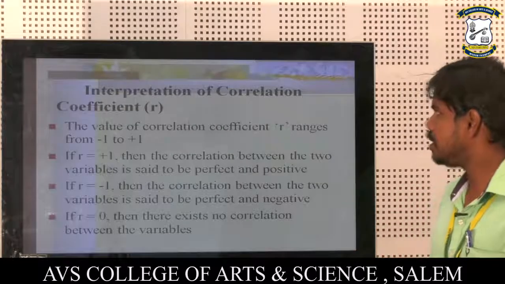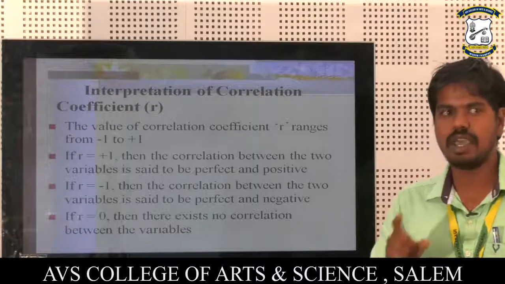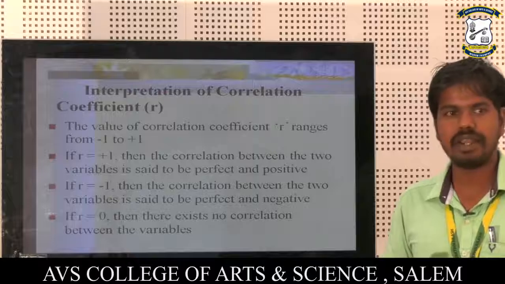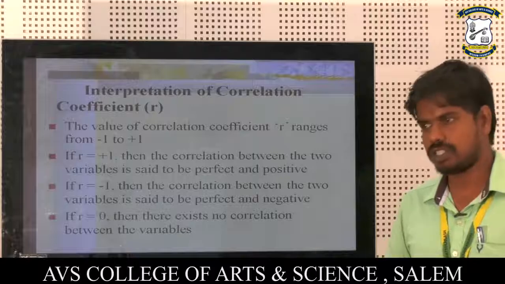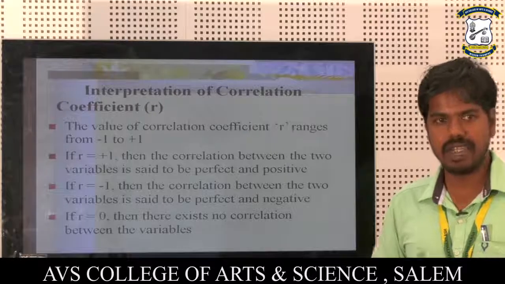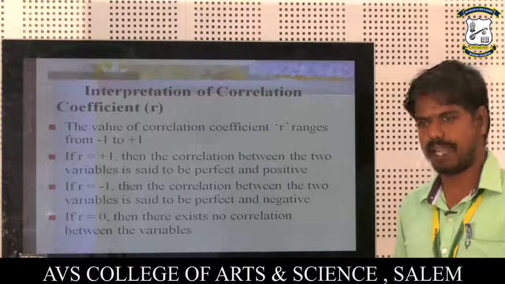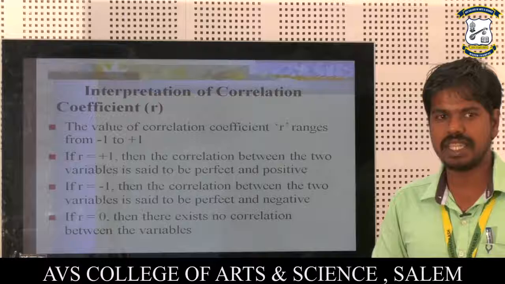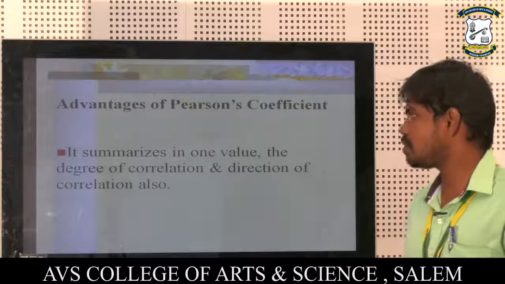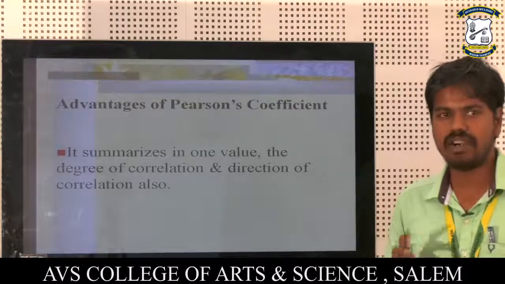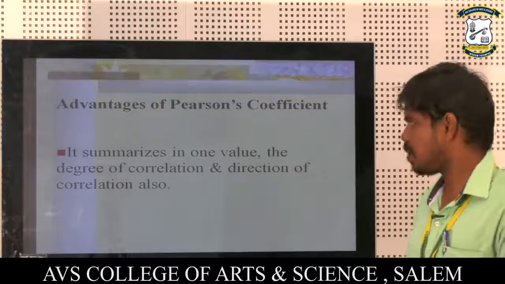Next, interpretation of the correlation coefficient. The value of r ranges from -1 to +1. If r equals +1, the correlation between the two variables is perfect and positive. If r equals -1, the correlation is perfect and negative. If r equals 0, there is no correlation. The advantage of the Karl Pearson coefficient is that it summarizes in one value the degree and direction of correlation.